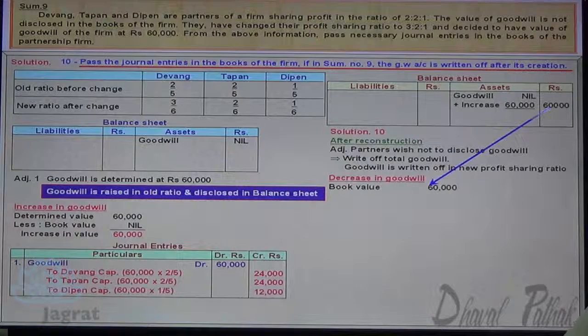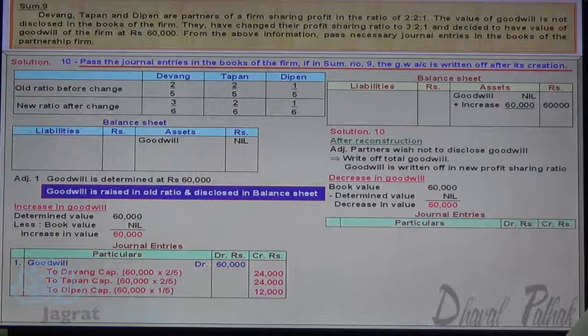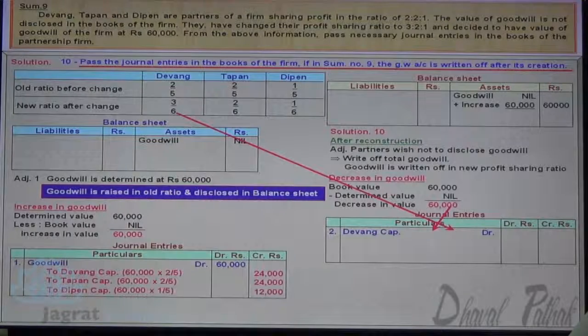So book value 60,000. Determined value to be disclosed 0, nil. Decline 60,000. When there is a decline in the value of asset, it is identified as loss. So new profit sharing ratio. Devang capital account debit 60,000 into 3/6, 30,000.